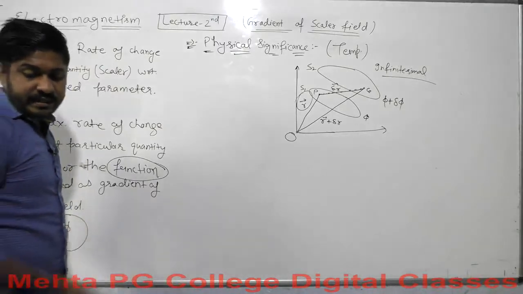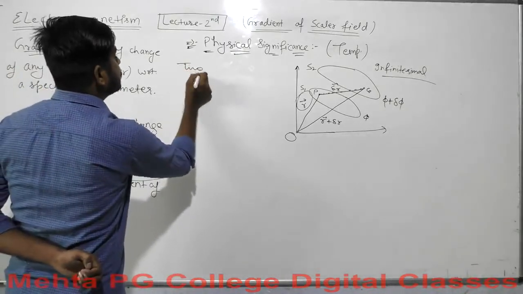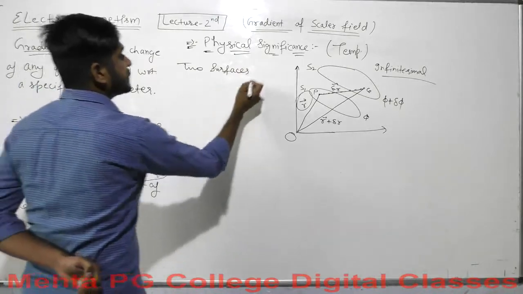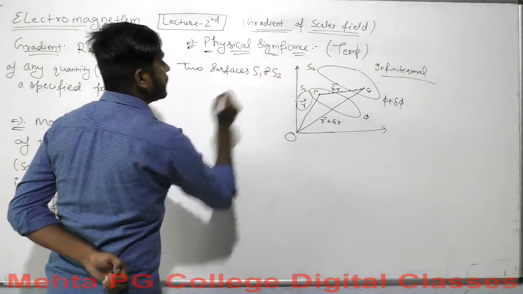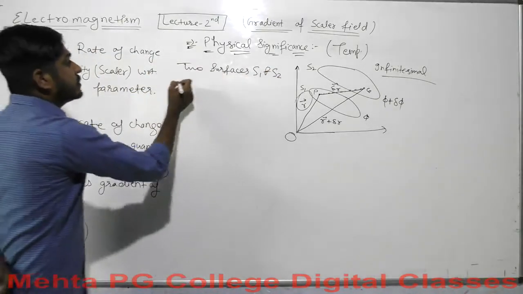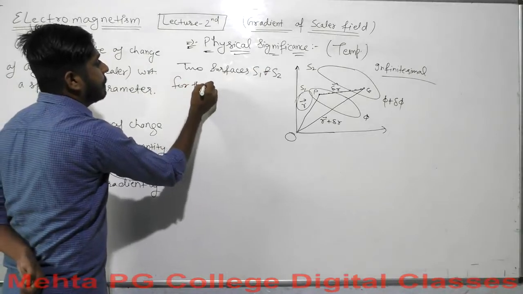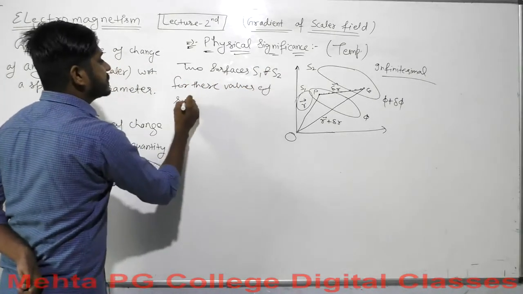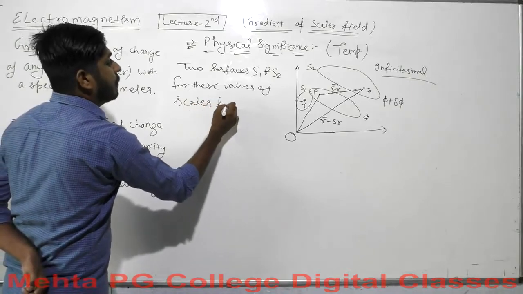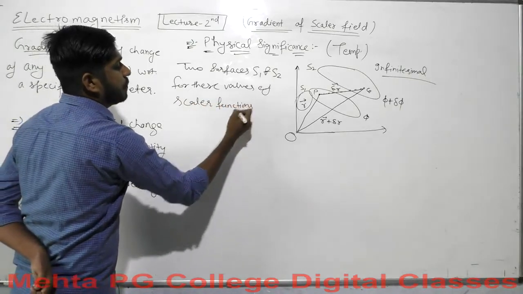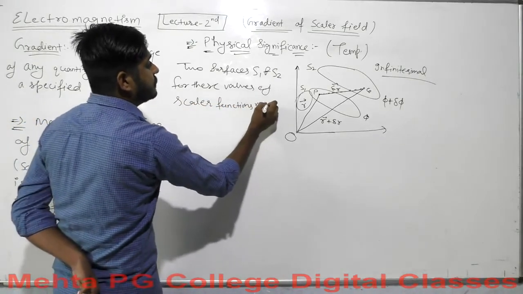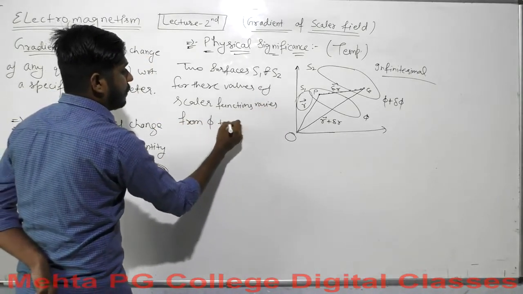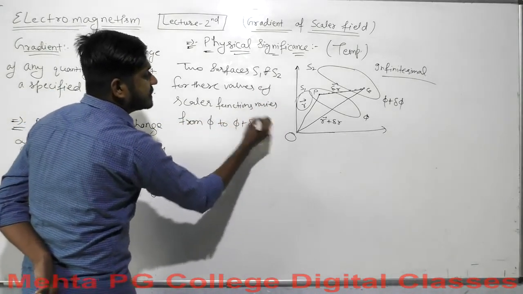So what have we taken here? We have taken two surfaces, S1 and S2. These are the two surfaces, and for these, the values of the scalar function vary from phi to phi plus del phi.